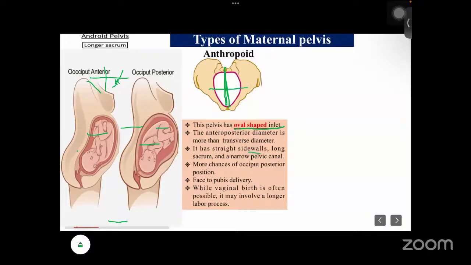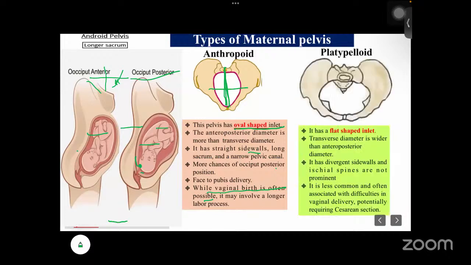Straight side walls, long sacrum, narrow pelvic canal. There are more chances of occiput posterior. That means this part, there are more chances of the occiput being on the posterior side. Face to pelvis delivery, and while vaginal birth is often possible, it may lead to a longer labor process. So next is platypelloid.